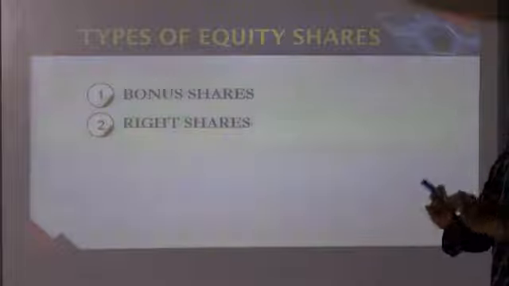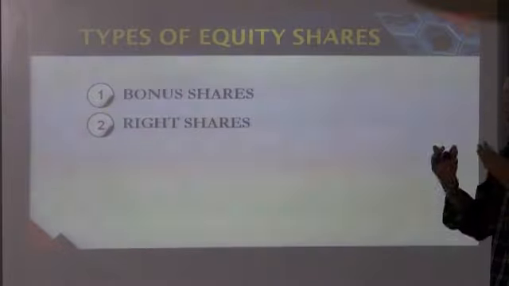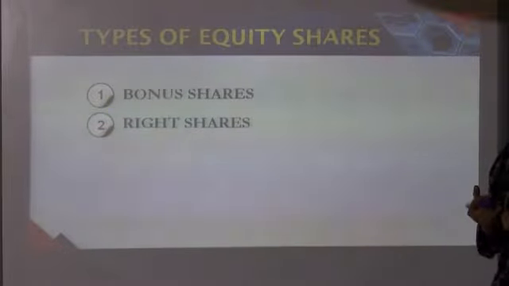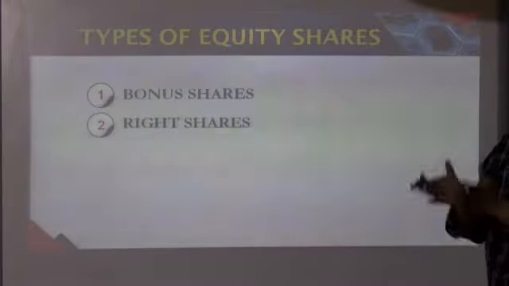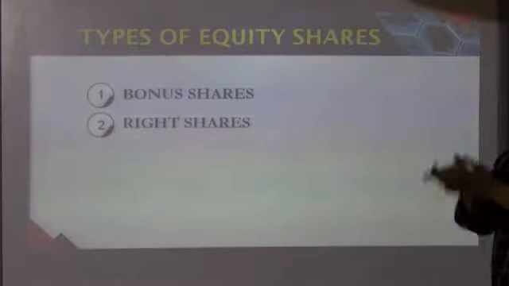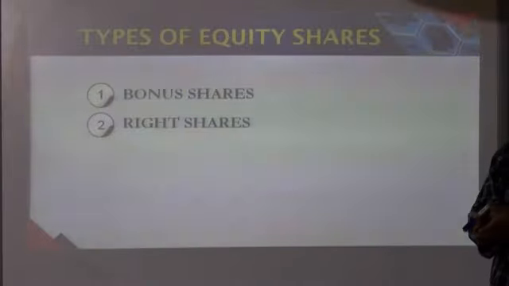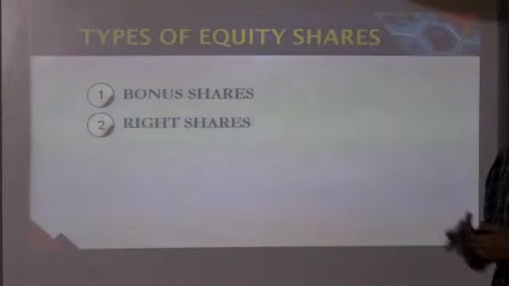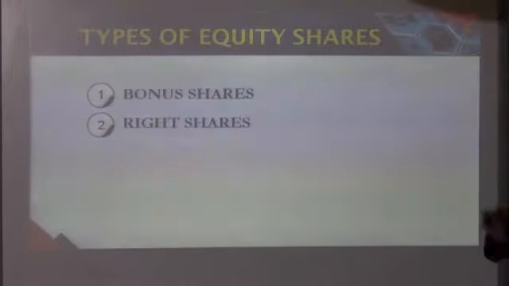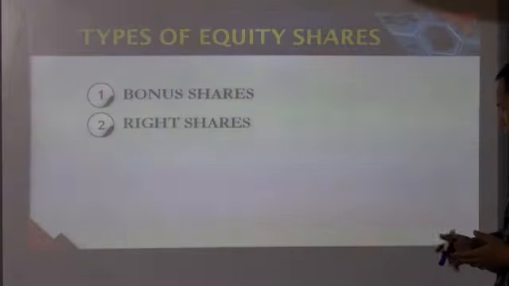It means the existing shareholders have the right to get those additional shares. So such shares which are offered to the existing shareholders are termed as right shares, and such an issue is known as a right issue.